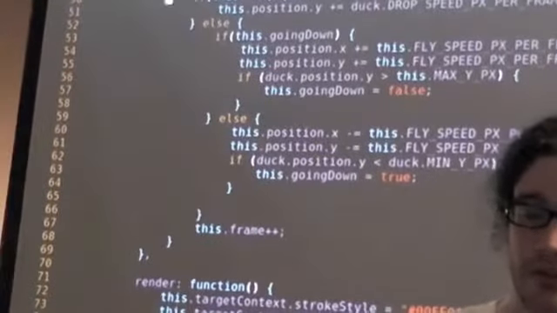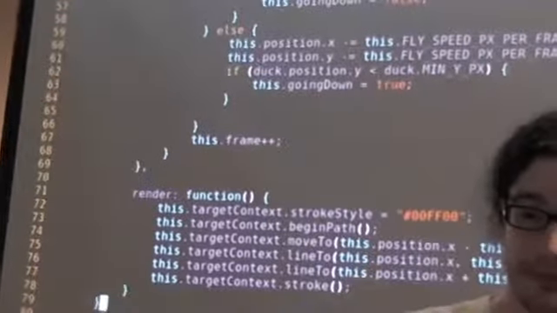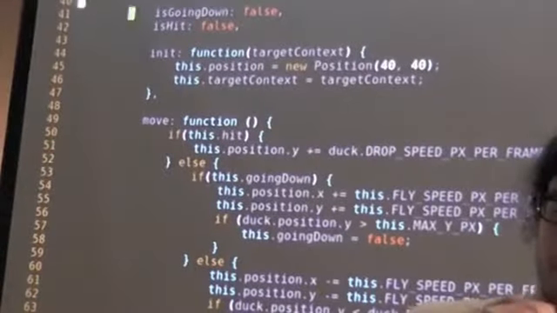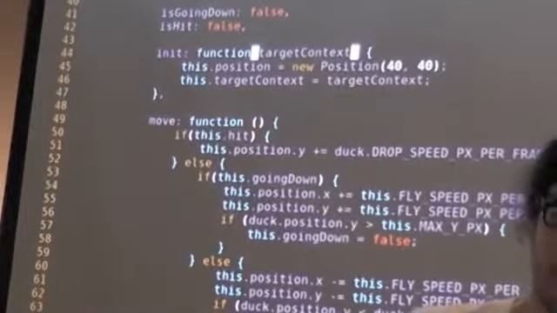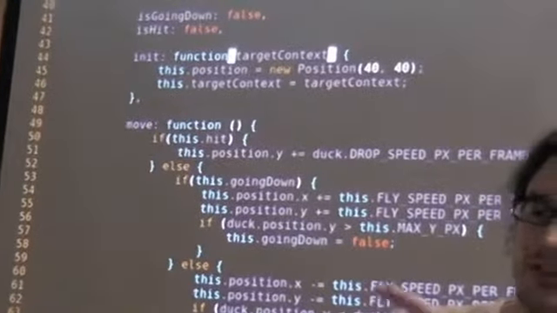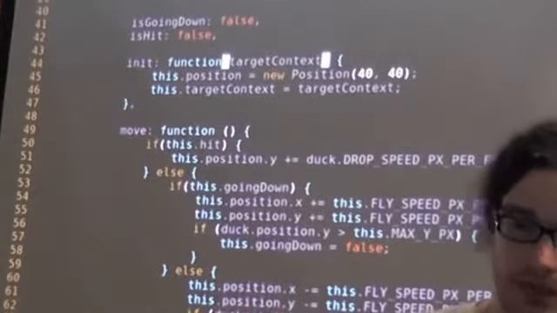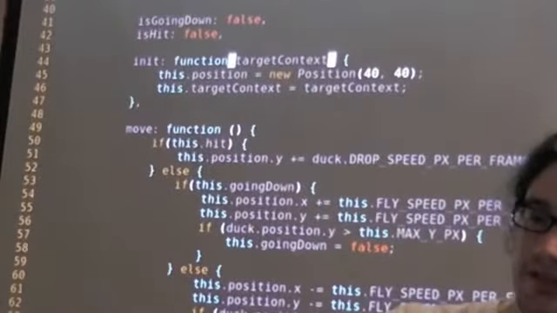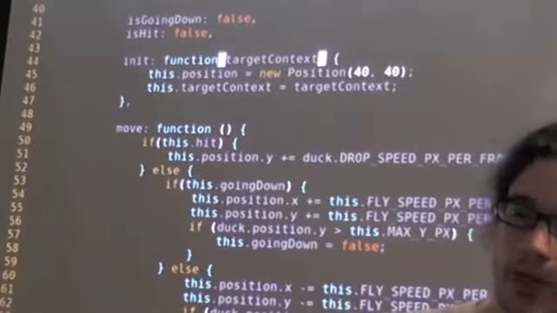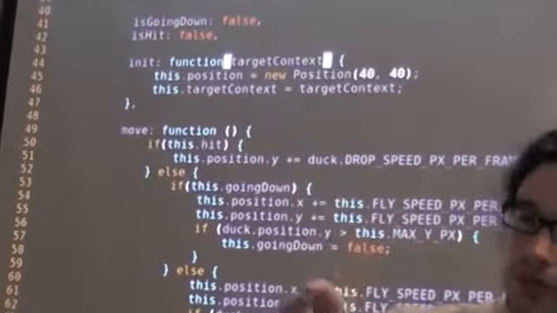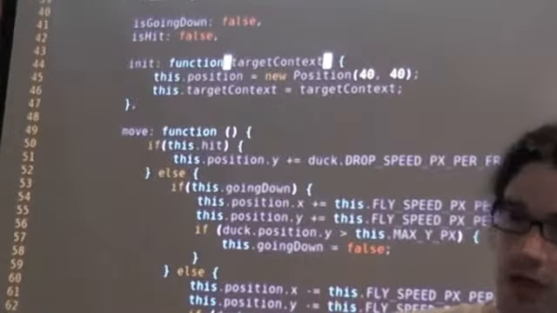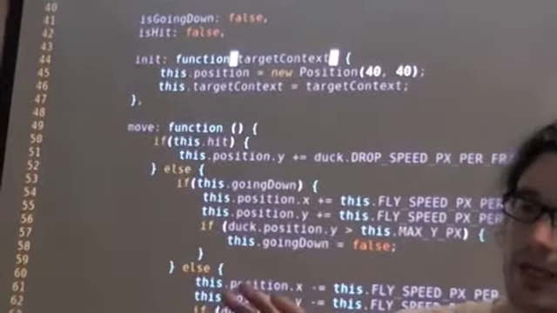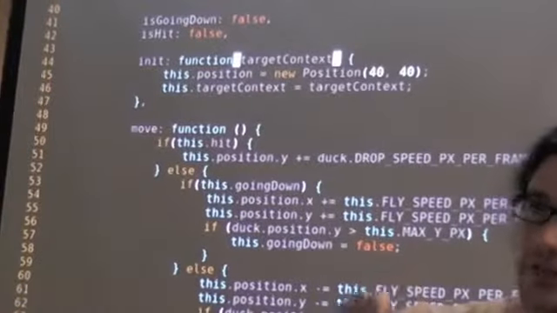Okay, so now what we've done is we've given the duck its own render function, and we've told it what it's rendering to. Sorry, I'm scrolling quite quickly, I found it there. So I've given it a target context. So when I create the duck, rather than just drawing to this global canvas thing we've established, global state is bad, we've injected the dependency. Now there's only one context it's going to be drawing to anyway, but now you could have two instances of this game running side by side and it would still work. Both contexts would be independent because you have injected its dependency.